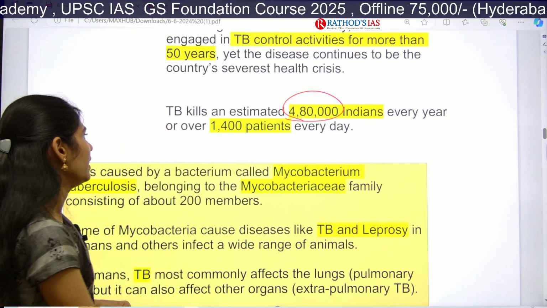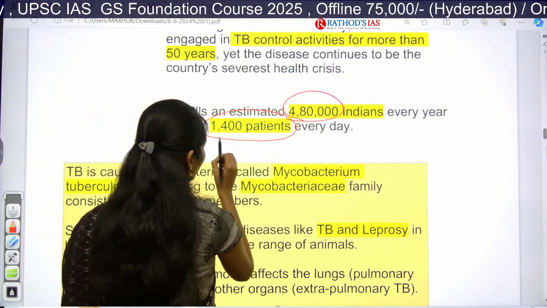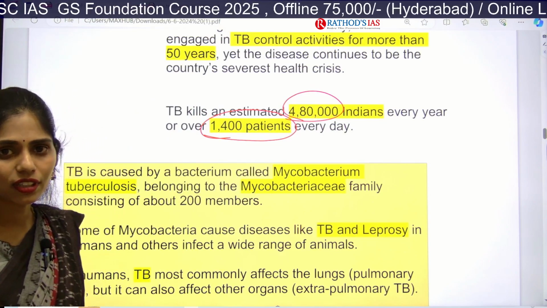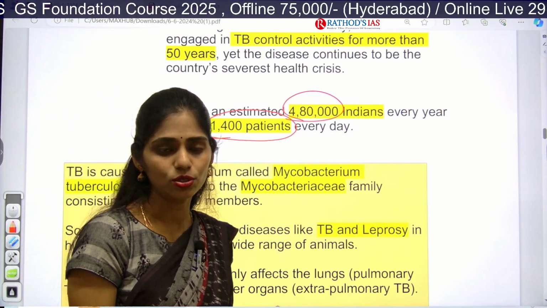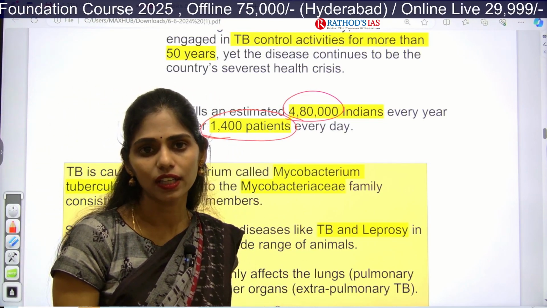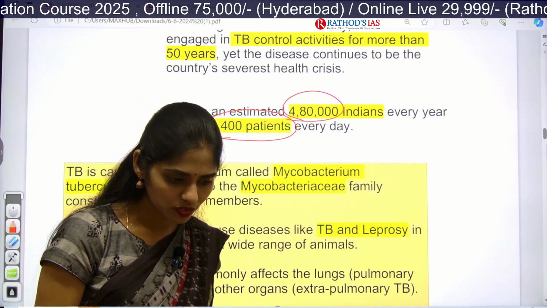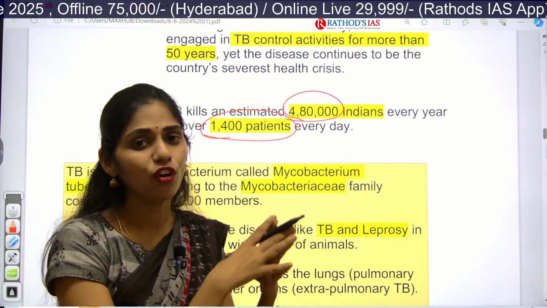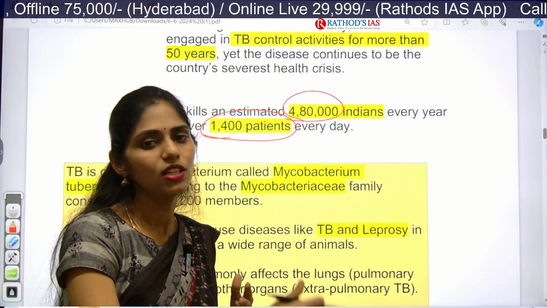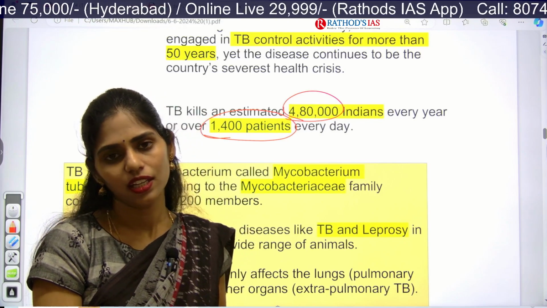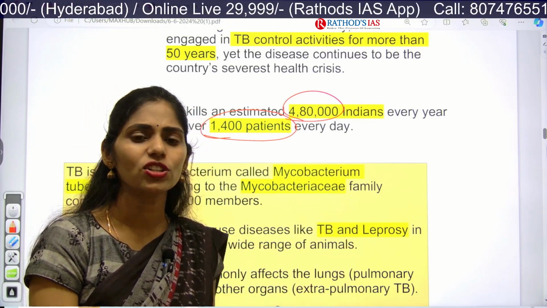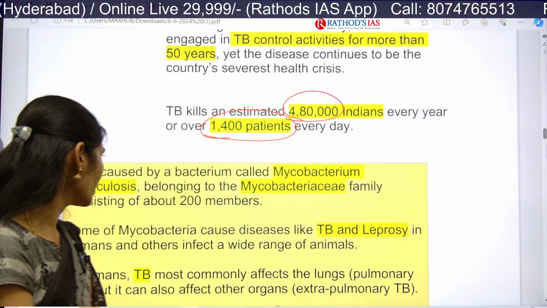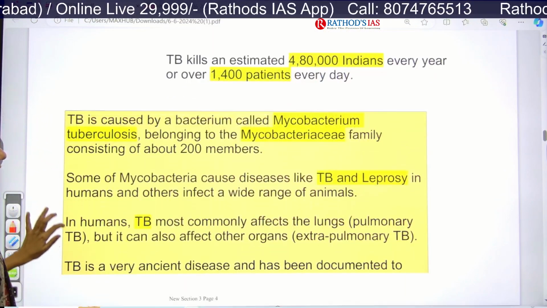Around 1400 patients with TB are dying every day. So this is the pathetic condition of India regarding TB. Because of this, the government came up with an initiative for the elimination of TB, but because of unfortunate incidents like COVID-19, the elimination of TB has not been achieved, and we are postponing that. Clear? Now let us see some facts.